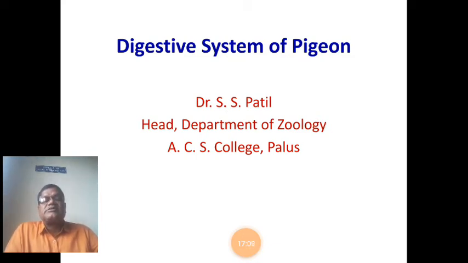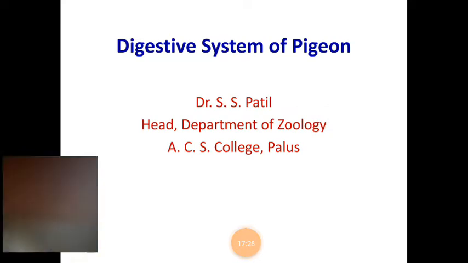Only in mammals does the large intestine directly open outside the body by a separate opening. So, such are the parts of the elementary canal.